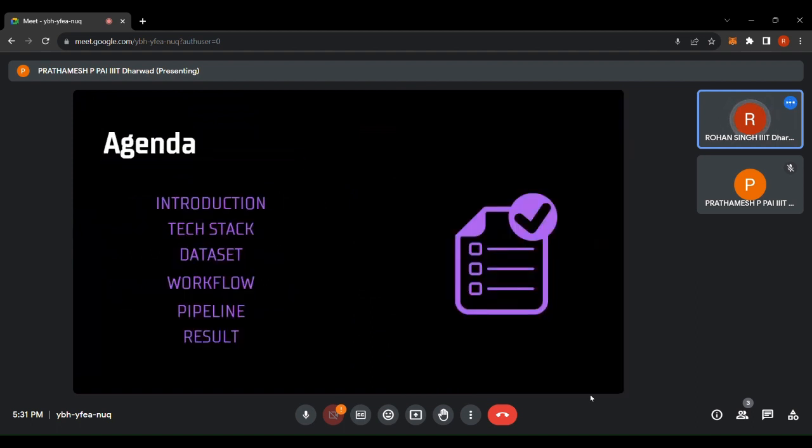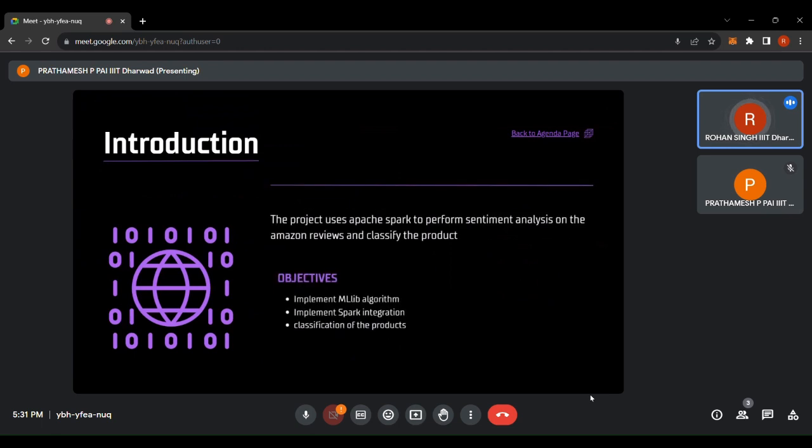These projects provide understanding of customer sentiment and classifying products based on their reviews, which has become crucial for businesses nowadays. This project represents a valuable application of big data technologies like Apache Spark and machine learning techniques from the ML library to analyze customer sentiment in Amazon product reviews.